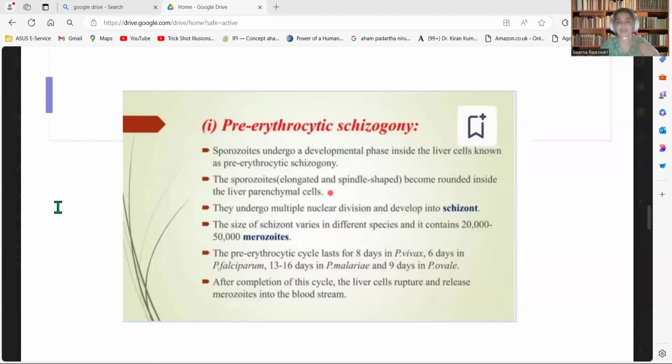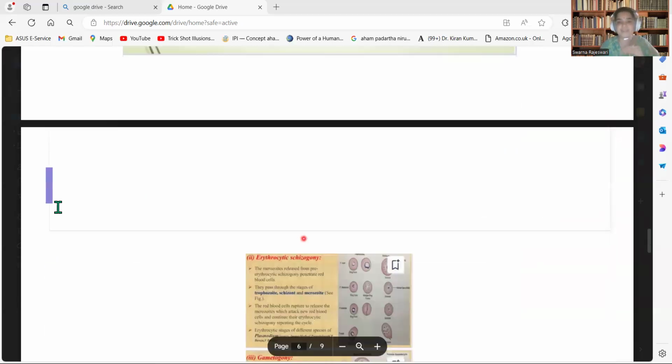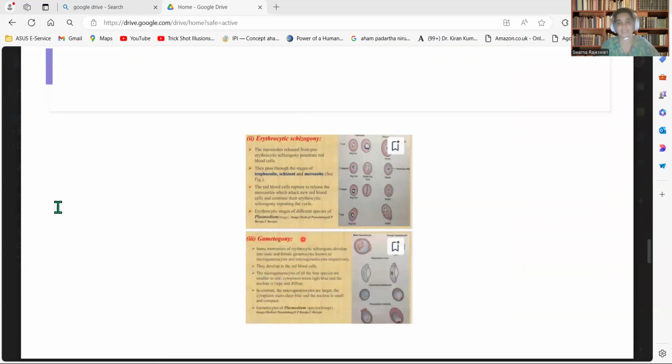They feed on the liver cells and become big in size. That feeding stage is called the trophozoite, and later it increases in size and is called the schizont. Then the nucleus of the schizont divides by mitosis and forms small merozoites. The entire stage up to here we call pre-erythrocytic schizogony. It takes place in the liver of the man, before entering the RBC, so it is called pre-erythrocytic schizogony.